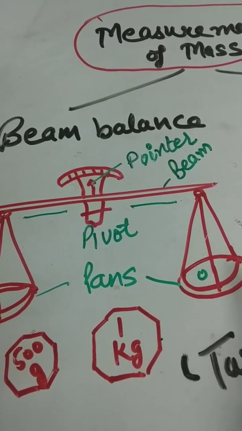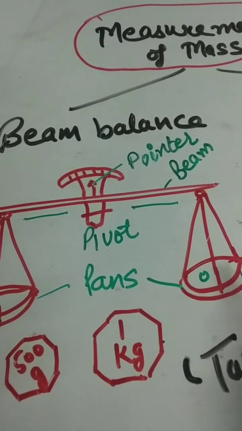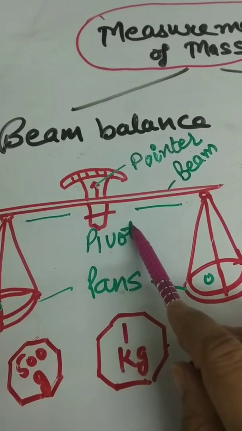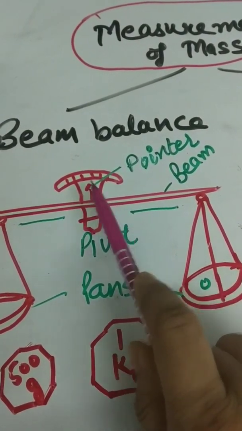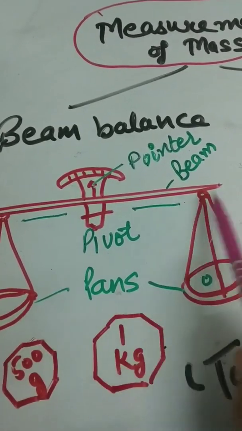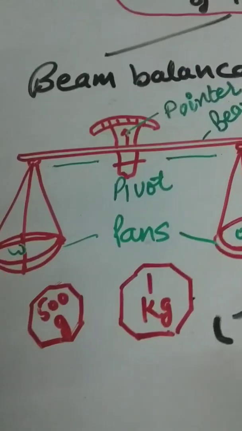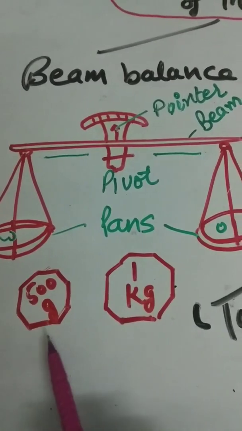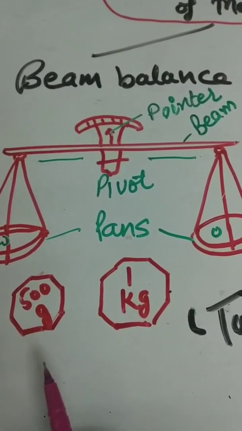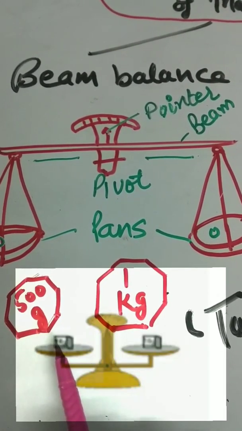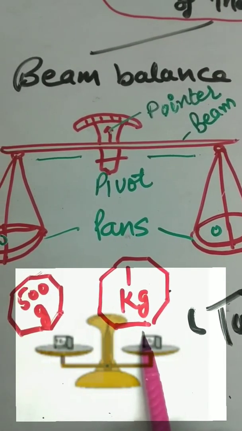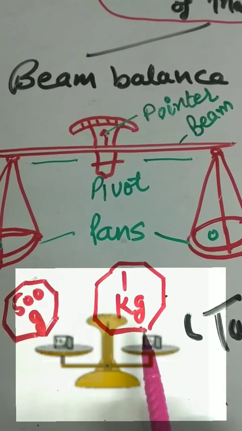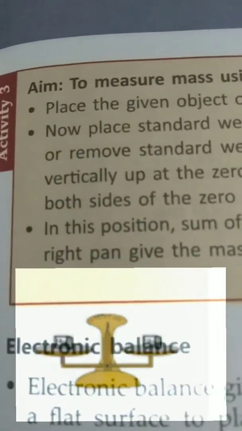When there is nothing in the pan and the pan is held from the center, the pointer marks 0 and the beam is horizontal. In tarazu or beam balance, we use this sort of standard weight for measuring the weight of the object.